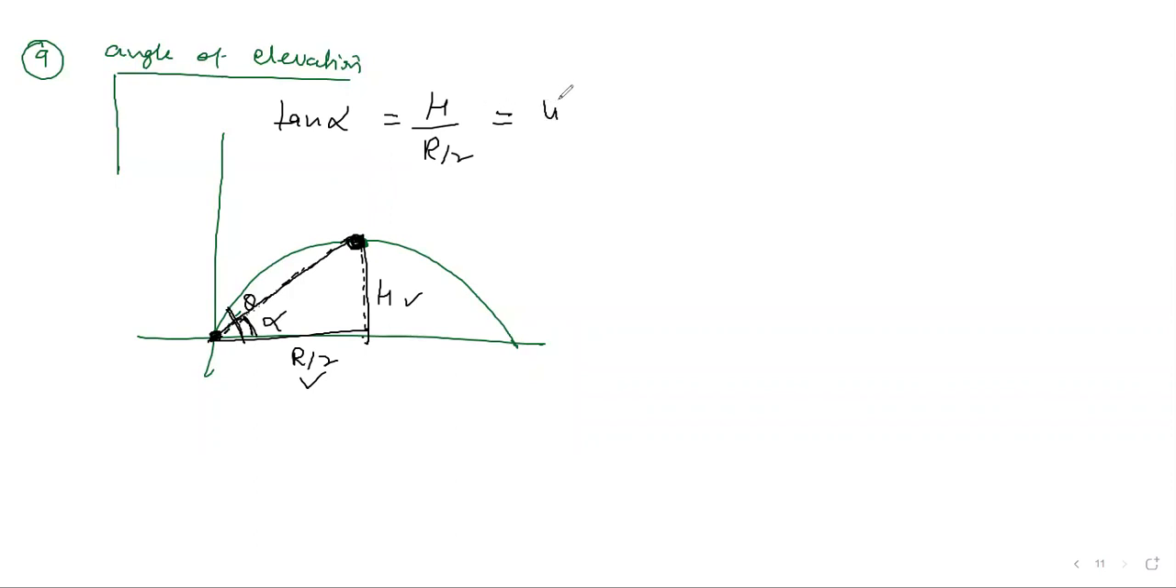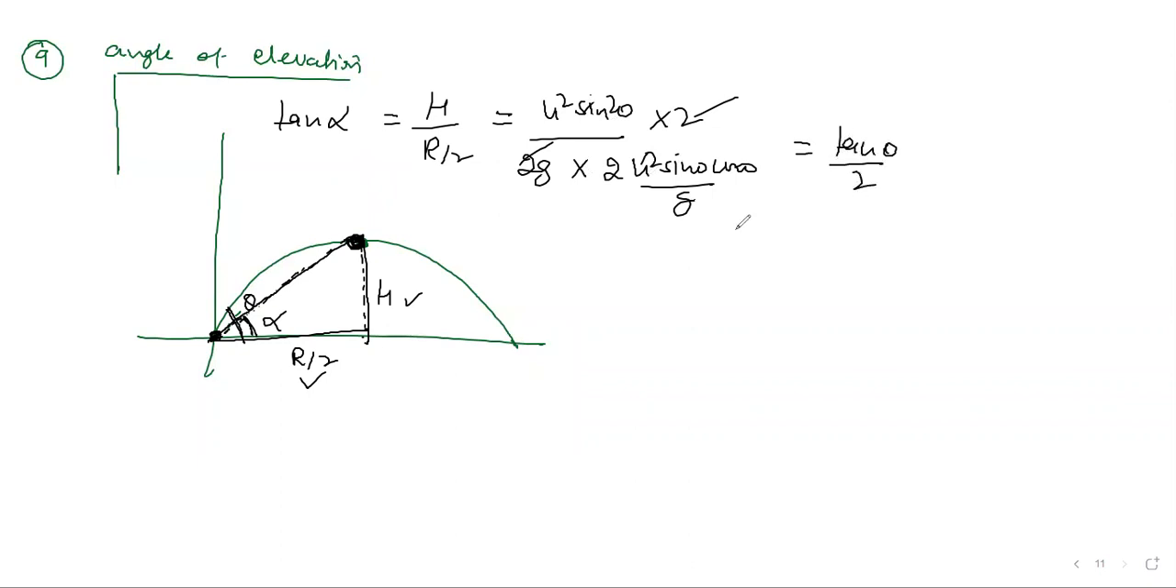Or you can write it like this. What is h? We know it becomes u square sine square theta by 2g, divided by range. Range means 2 u square sine theta cos theta by g, and this half also goes up. So you can cancel these terms: u square gets cancelled, one sine cancels with the sine, leaving simply tan theta by 2. So now we have a simple relation: either tan alpha is 2h by R if you know it, or tan theta by 2, where theta is the angle of projection.